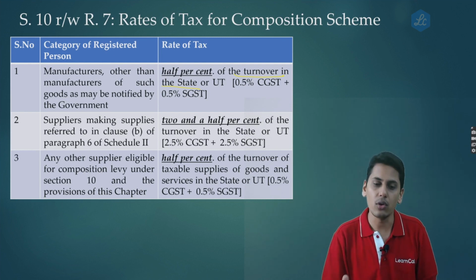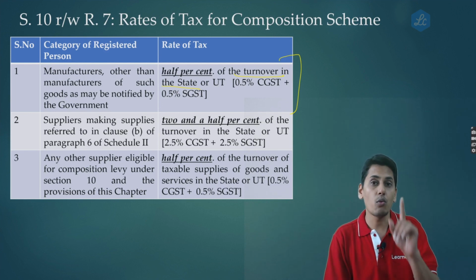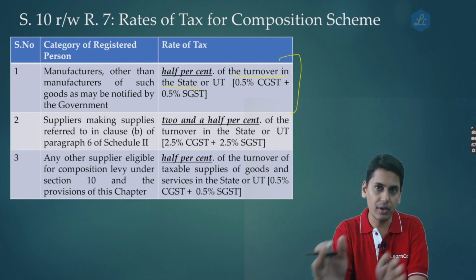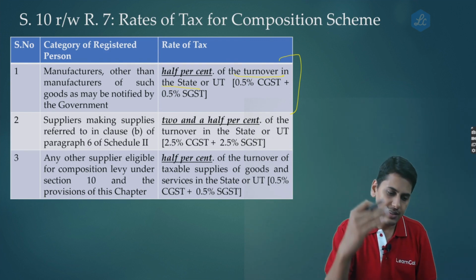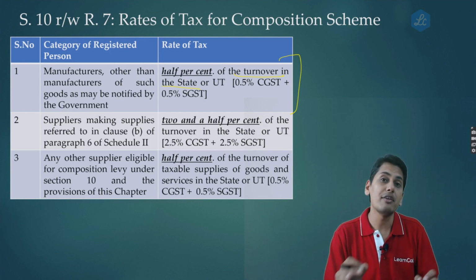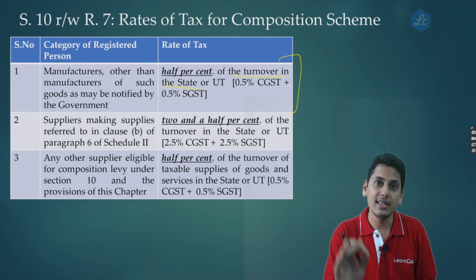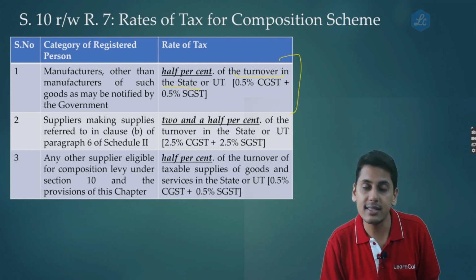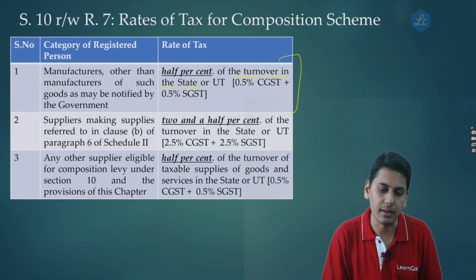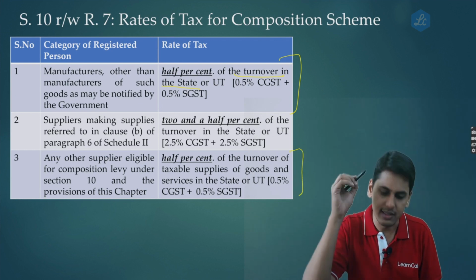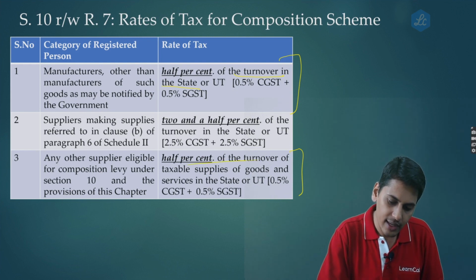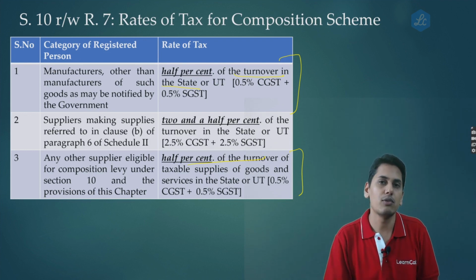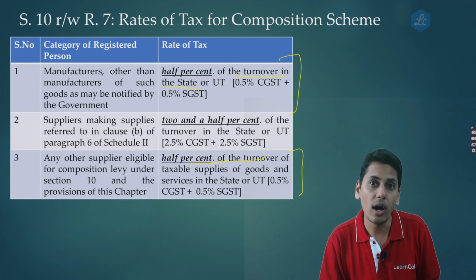So going by that scenario, if he is a manufacturer, he needs to pay 1% of tax even on the interest income. So far, as we analyze section 10 and rule number 7, a manufacturer would have to pay GST even on interest income, even though he is eligible to opt and eligible to continue. But as regards a trader, he pays half percentage tax only on taxable supply of goods and services. Since interest income was already exempted, he did not pay GST on interest income.